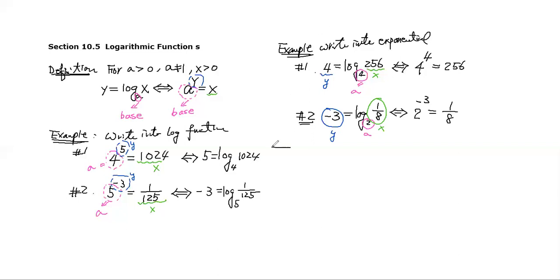Okay, so now we know the a, we call it the base, right? The most important part is a is the base. If you take a look at your calculator, most calculators have two keys here. One is log, and one is the ln key. Those are the two keys in your calculator. What are those things? Now we're going to talk about the two special types of the log here.